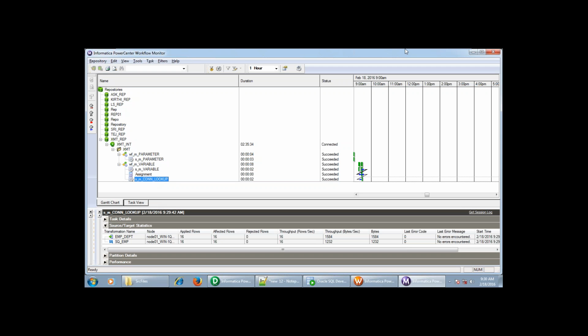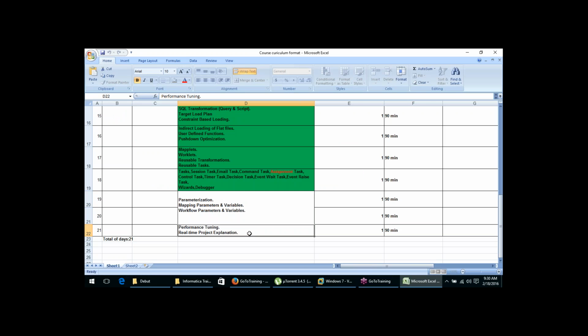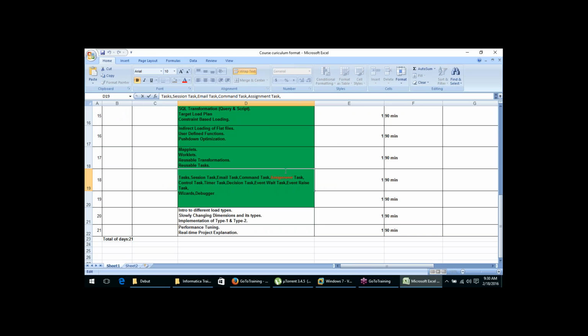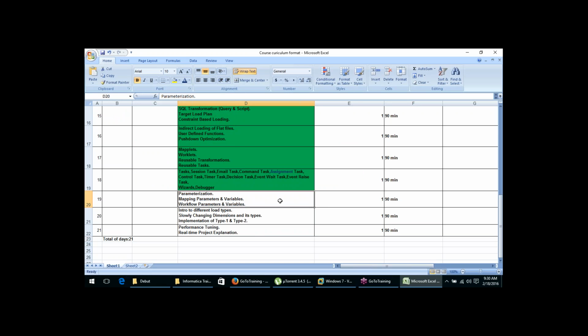Okay, tomorrow we are going to see the slowly changing dimensions, which will be a complex mapping. We are going to see how to capture the history for a particular table. Okay, we are going to see it tomorrow.